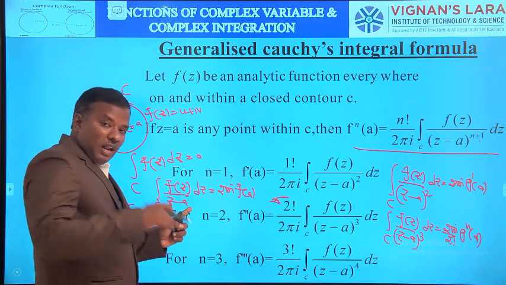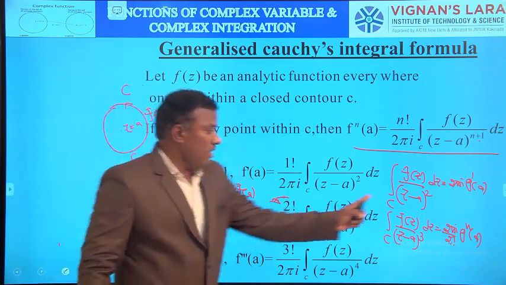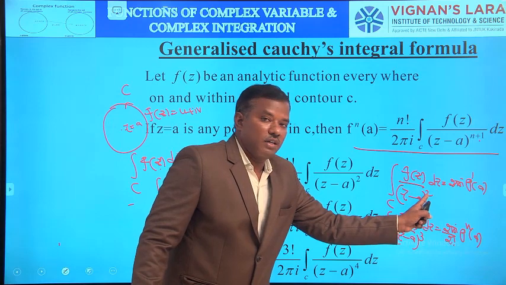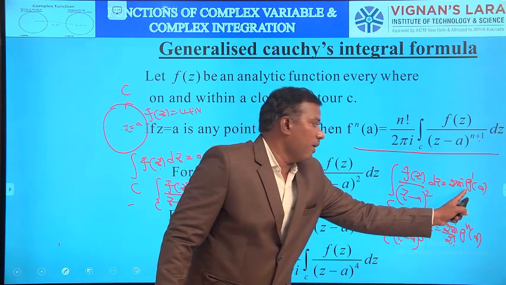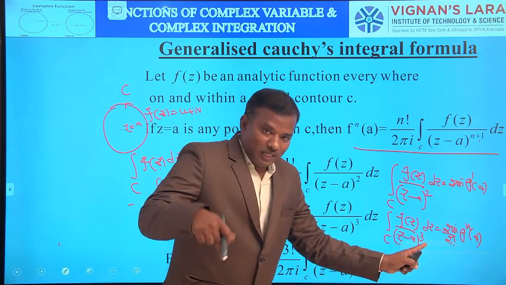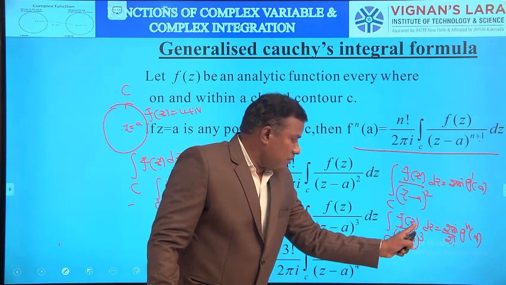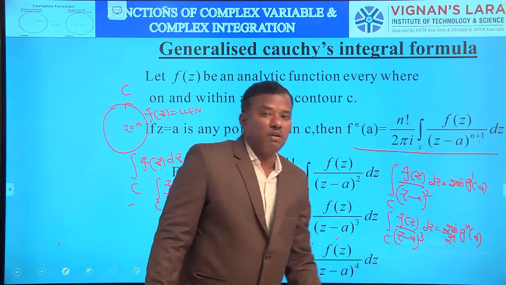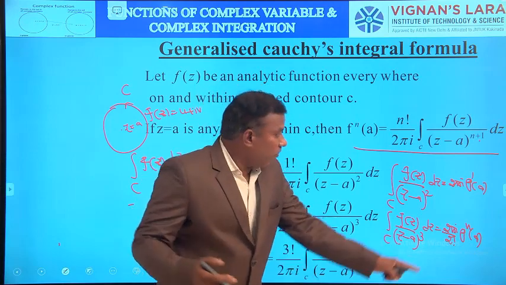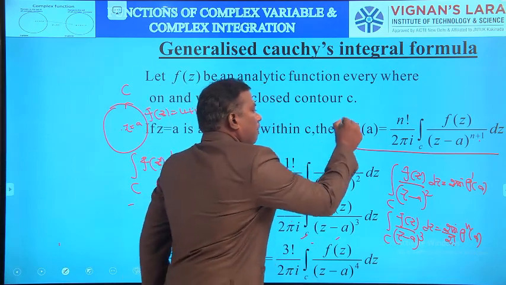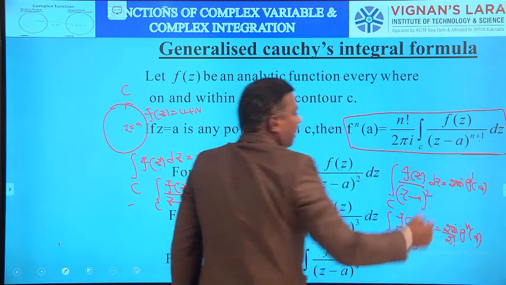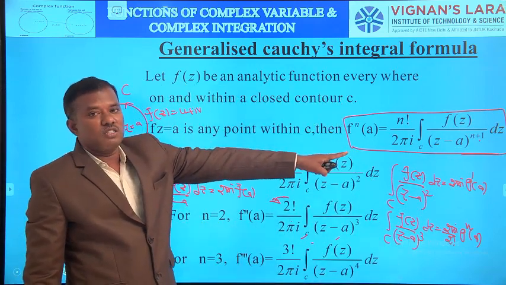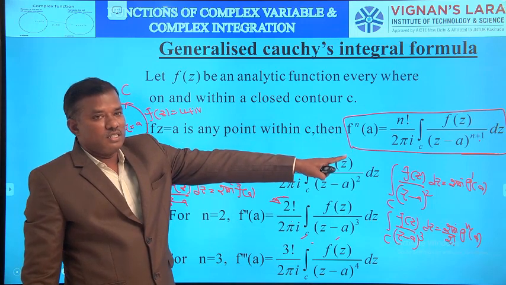If z equal to a lies inside C and is repeated twice, then we apply this formula: the integral over C of f of z by (z minus a) whole square dz equals 2 pi i times f dash a. Repeated thrice, the integral of f of z by (z minus a) whole cube dz equals 2 pi i by 2 factorial times f double dash a. Its general formula is this one: f to the power n of a equals n factorial by 2 pi i times the integral over C of f of z by (z minus a) to the power n plus 1 dz.